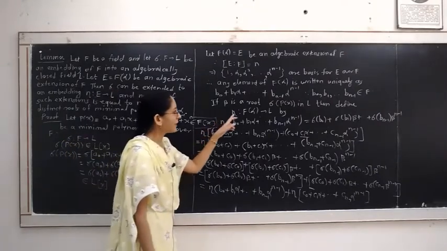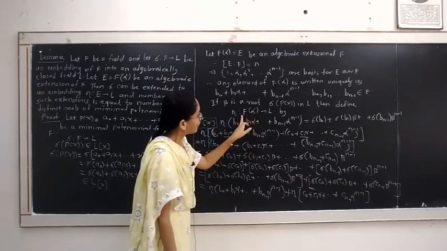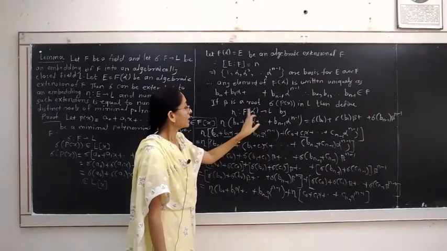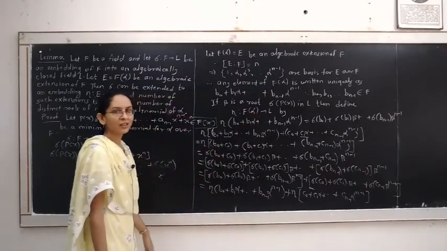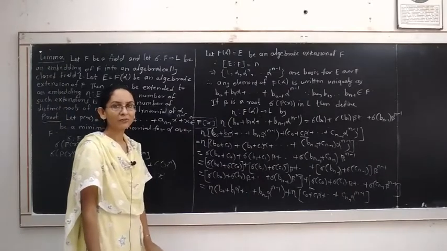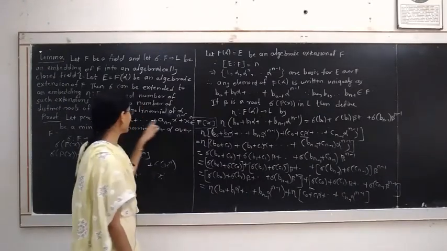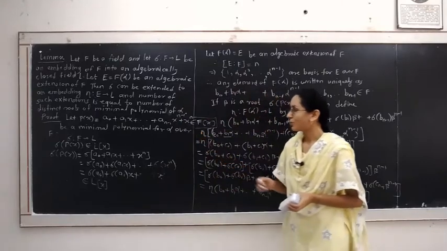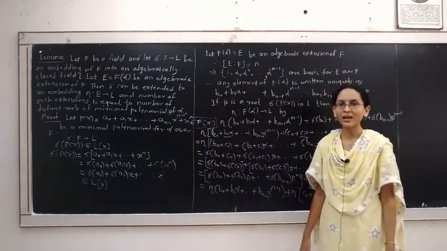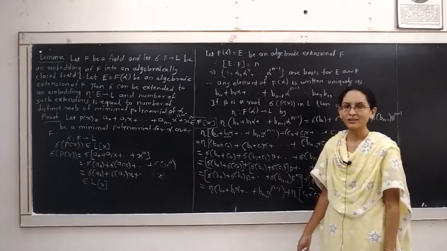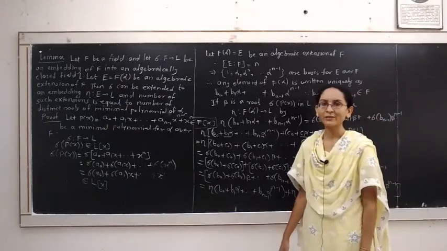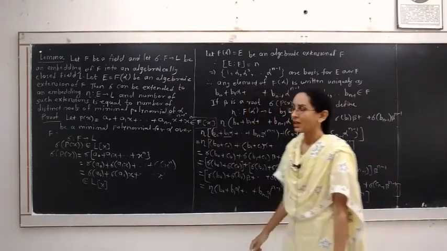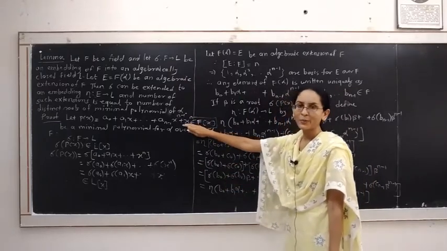This embedding is obtained by considering the field generated by one root alpha of the polynomial over F. This F of alpha is an algebraic extension of F by considering only a single root of the polynomial p(x), which is irreducible in F. But p(x) has degree n, hence p(x) will have at most n roots, may be same or distinct. By considering the distinct roots, we get the algebraic extensions of the field F. There are n roots of the polynomial p(x).